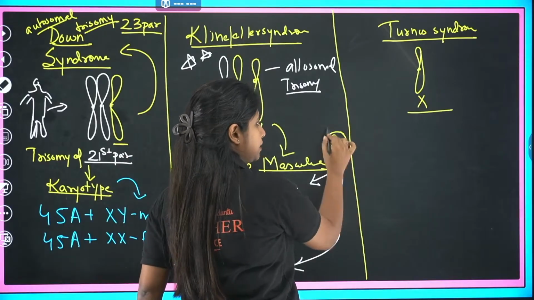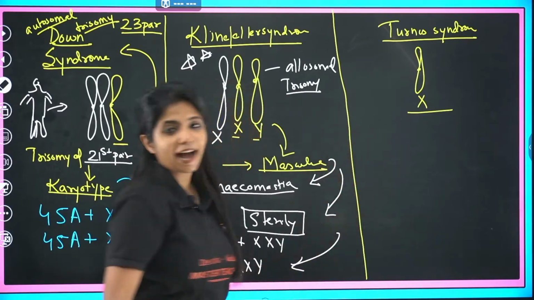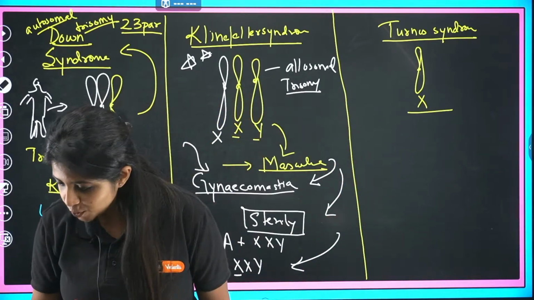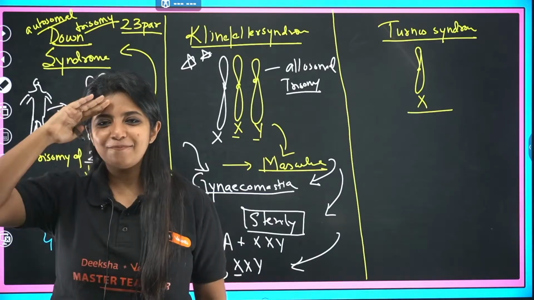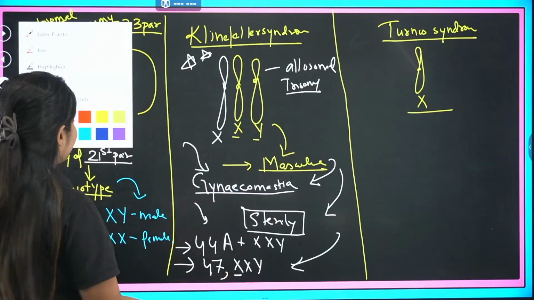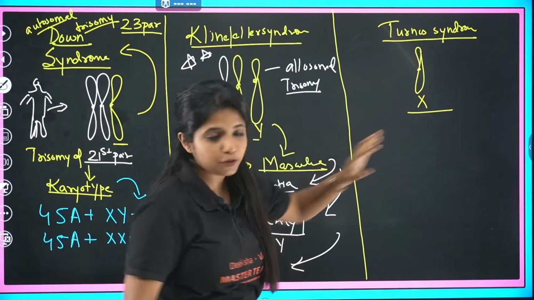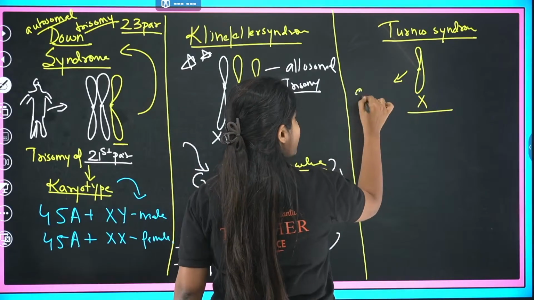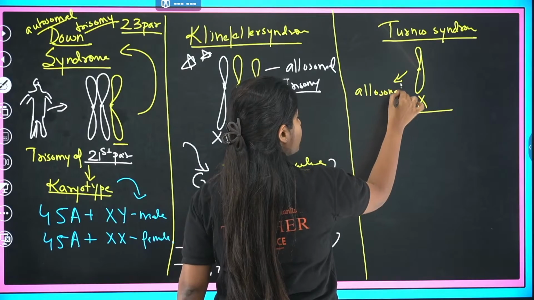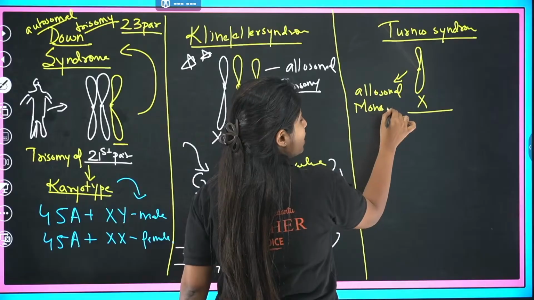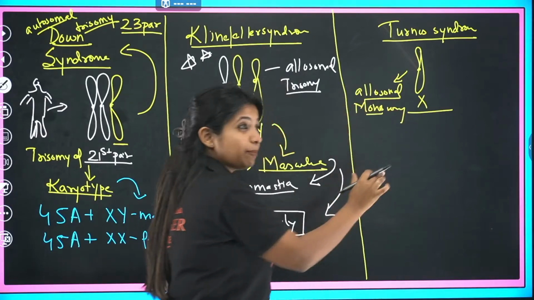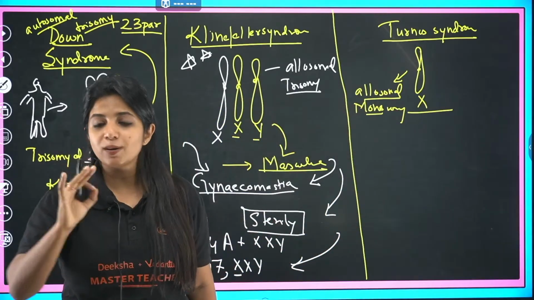Now first of all, tell me, is this X chromosome allosome or autosome? Allosomal monosomy. Perfect. So this is a monosomy condition. Why monosomy? Because it's a loss of a chromosome, and this is going to be known as allosomal monosomy, because it's a sex chromosome that is missing. Only example of monosomy and only example of allosomal monosomy.